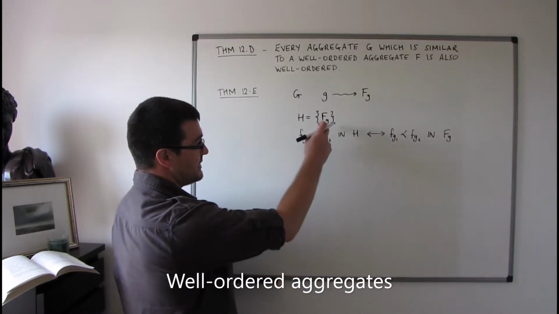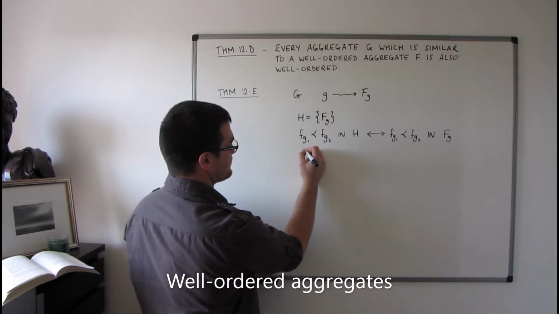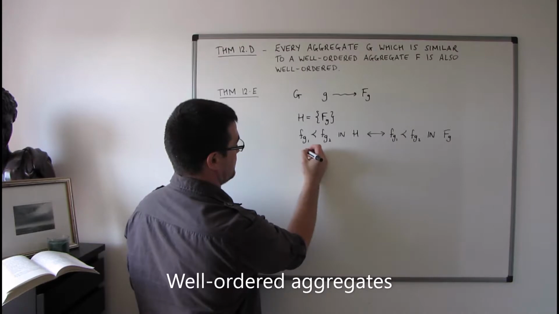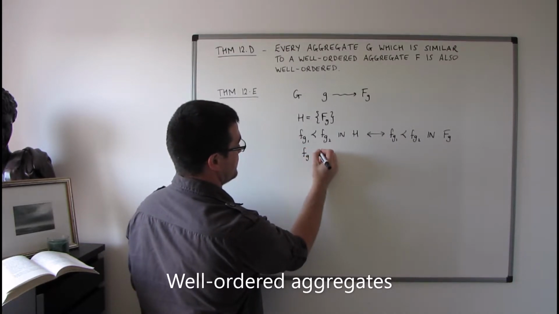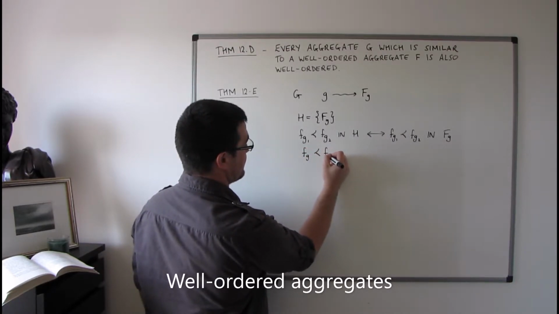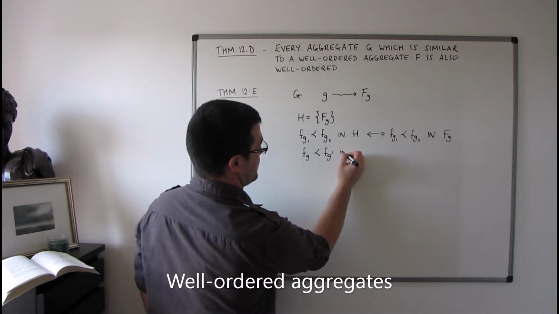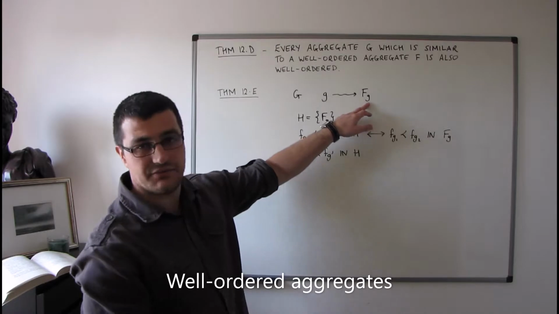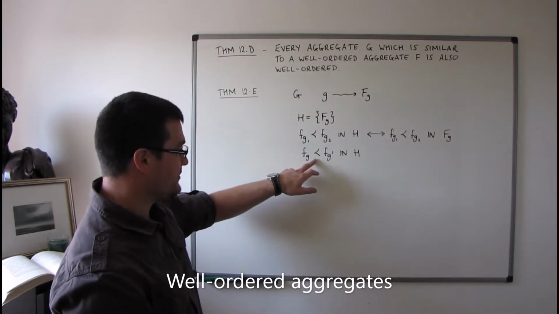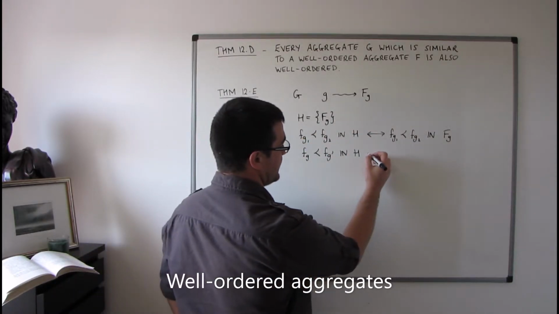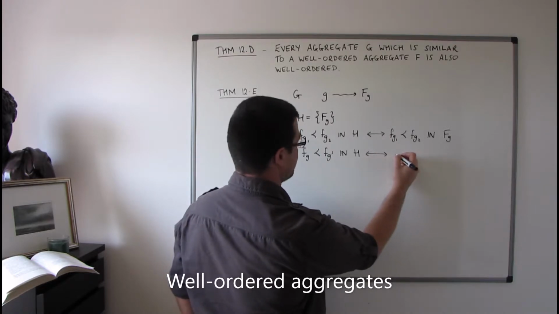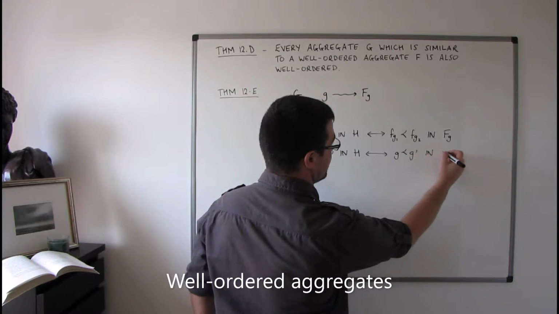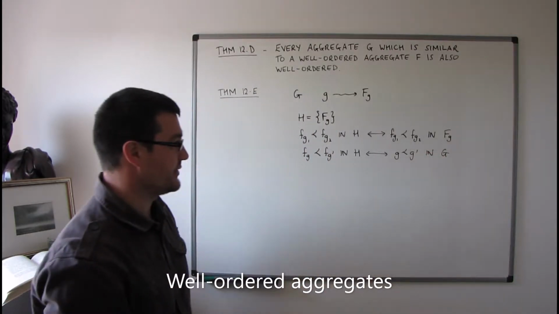But if the elements FG and FG primed are elements of H, but they're in different FGs, then we'll say that FG precedes FG primed in H if and only if G precedes G primed in the well-ordered aggregate G.